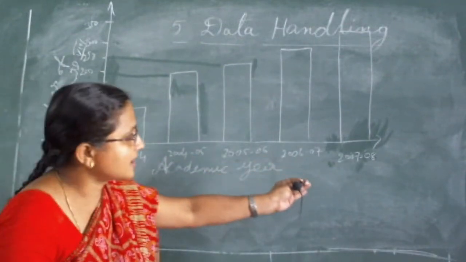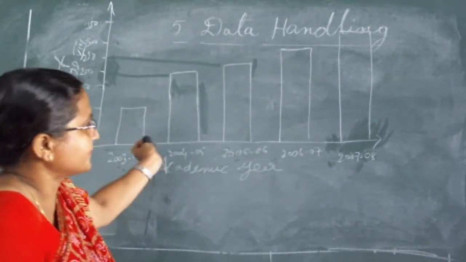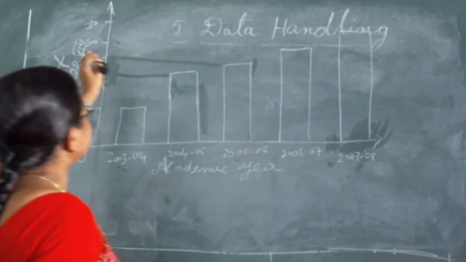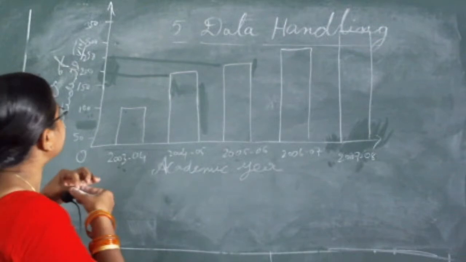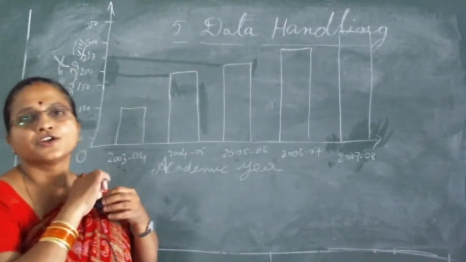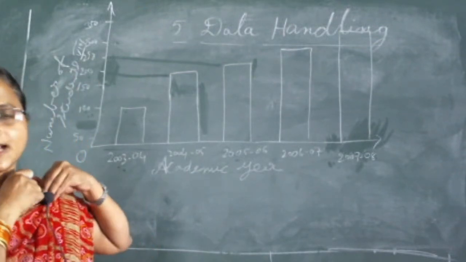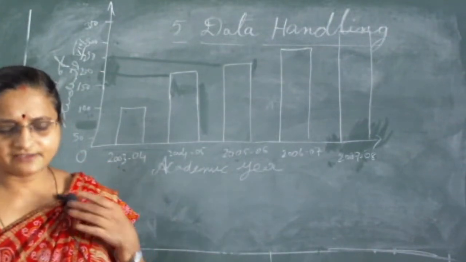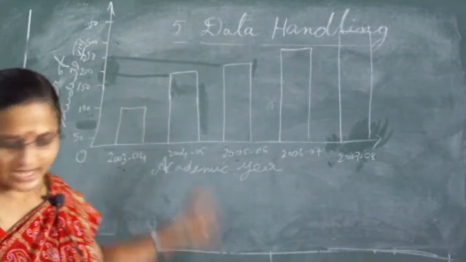Everybody might have understood after seeing this bar graph. In 2007 and 8 the maximum number of students are there, that is 350 students. So in 2007 and 2008 we have the maximum number of students.